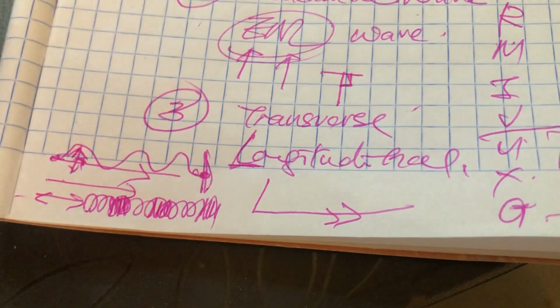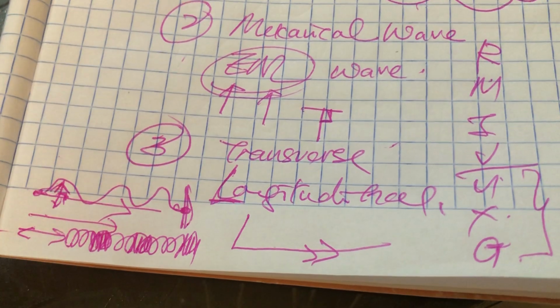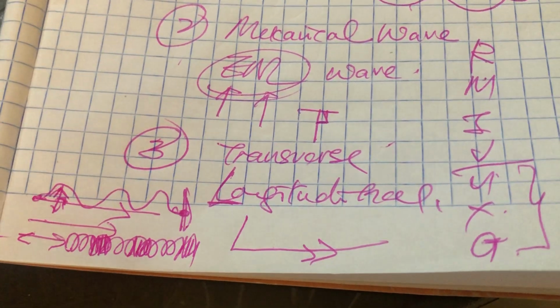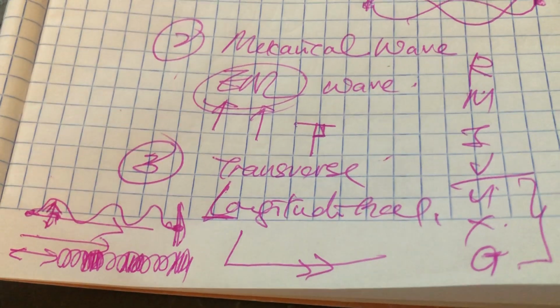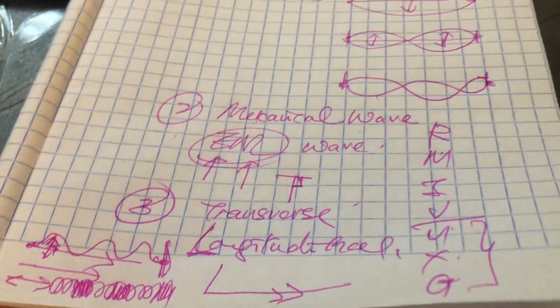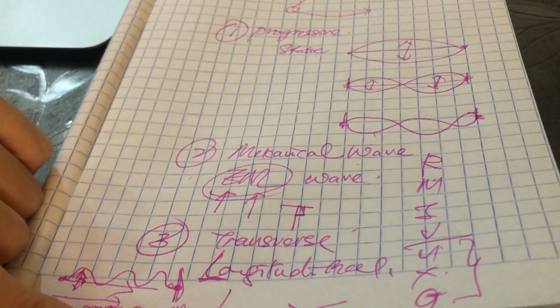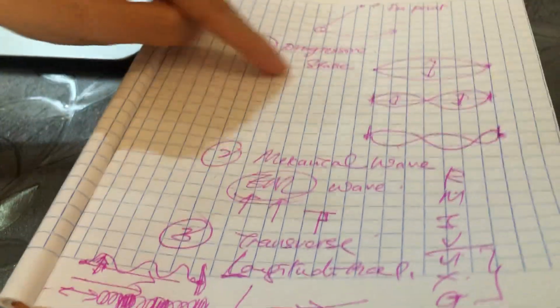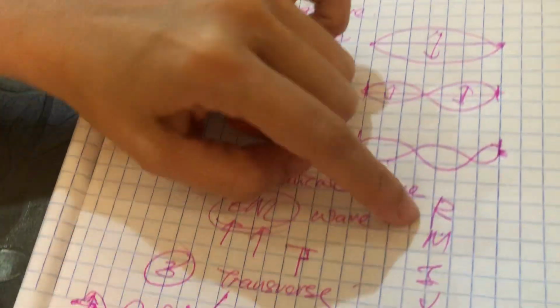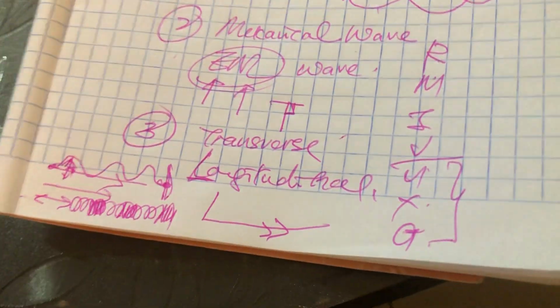So you have three categories of wave in your syllabus that you have to really know, what they are and the example of each type of wave. Okay: progressive wave, stationary wave, mechanical wave, EM wave, transverse wave, and longitudinal wave.